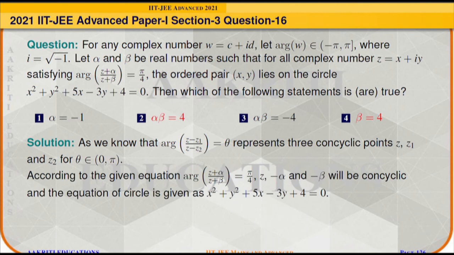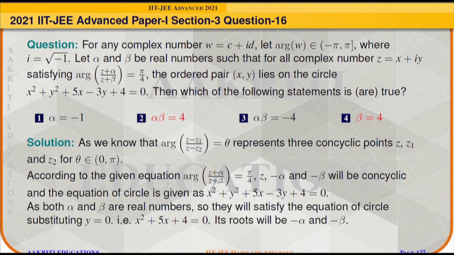So according to the given equation, argument of (z plus alpha) divided by (z plus beta) is equal to pi by 4 will represent the three concyclic points z, minus alpha and minus beta. And these three concyclic points will lie on the circle whose equation is given as x square plus y square plus 5x minus 3y plus 4 is equal to 0.